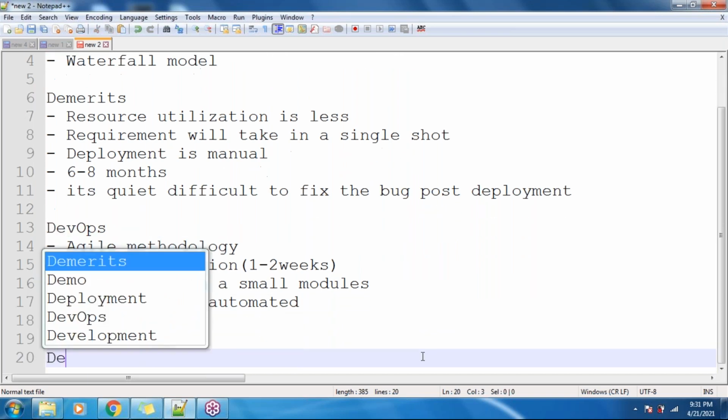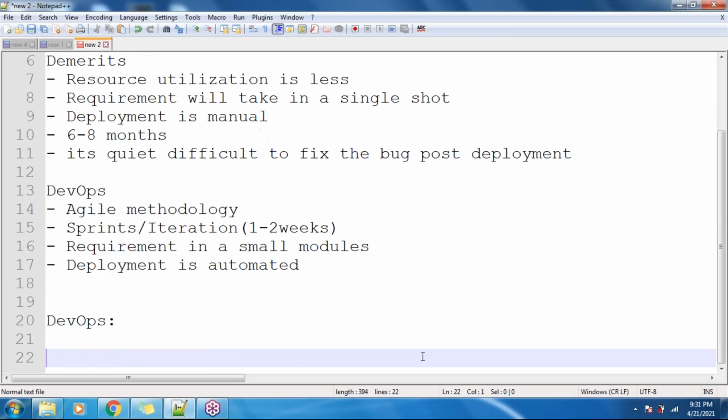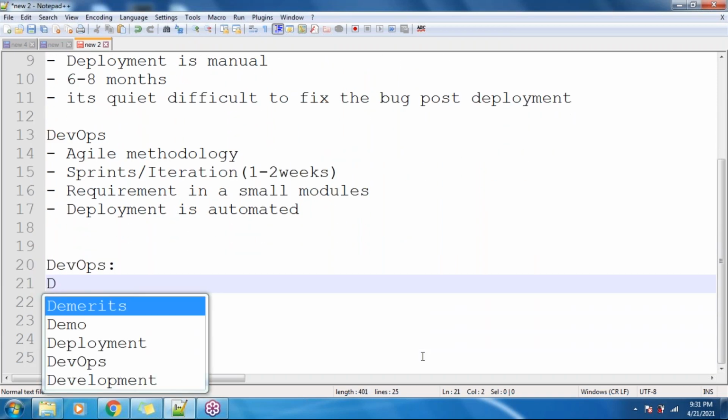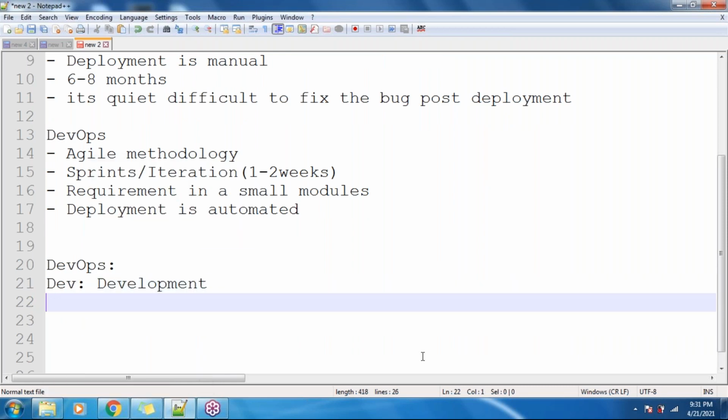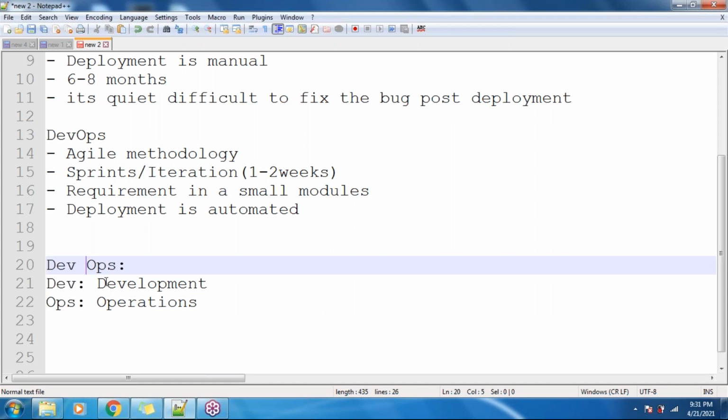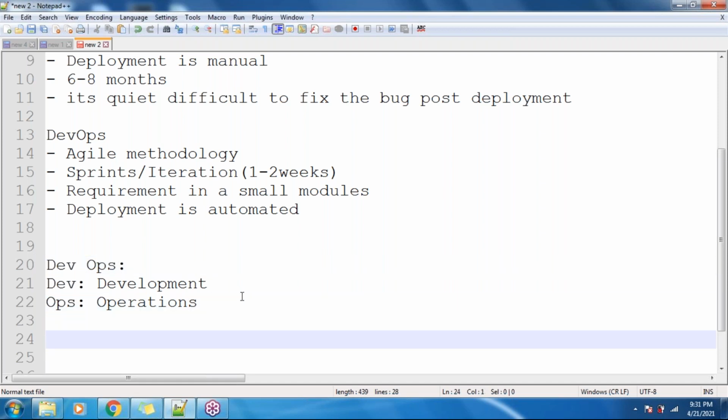If you split this word DevOps, guys, what exactly is DevOps? Dev stands for development, and Ops stands for operations. So DevOps is not a new technology here, guys. DevOps is a new strategy in order to automate the process here, guys.